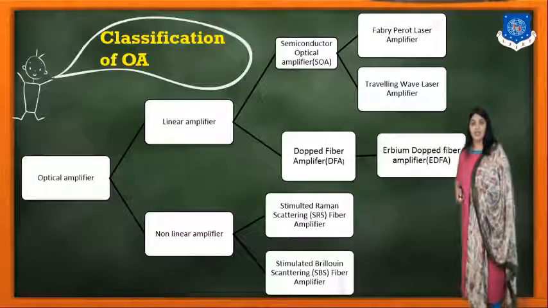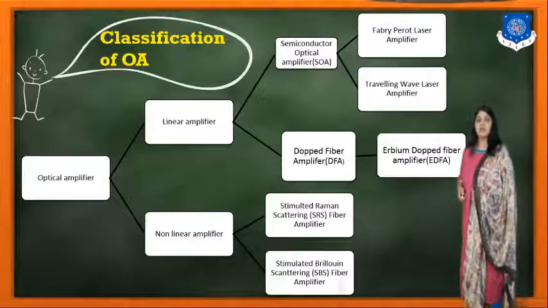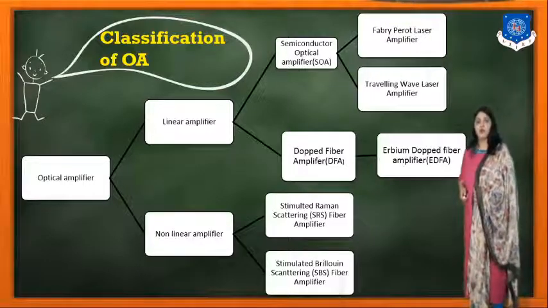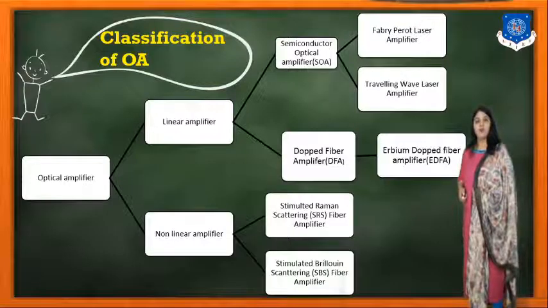This is again the classification. Now the semiconductor optical amplifier may again be classified into two categories: one is the Fabry-Perot laser amplifier and the other is the traveling wave laser amplifier.